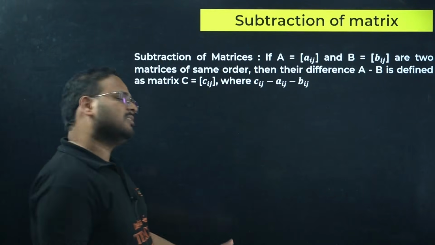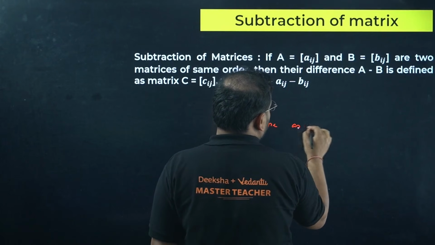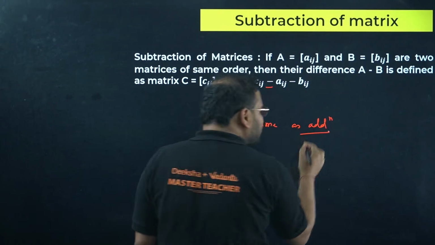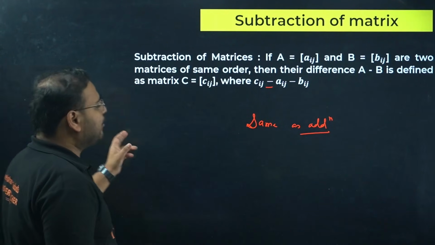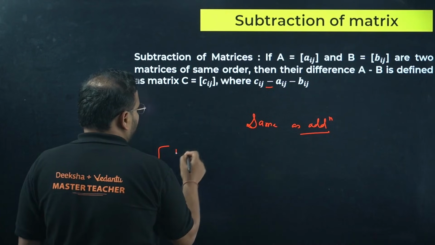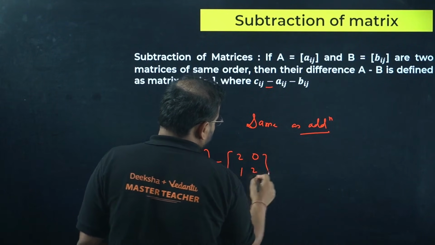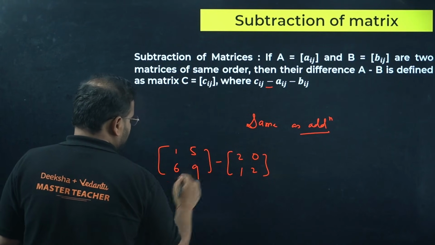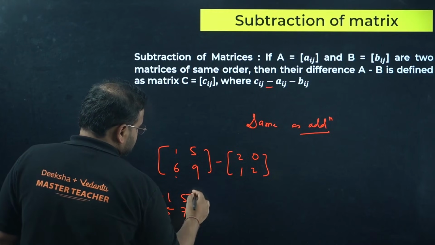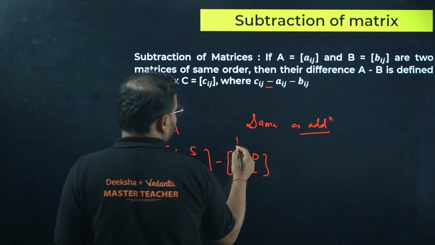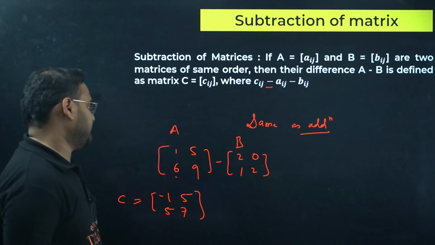Same for subtraction. This is the same as addition. I know you all know that, but I'm revising the entire chapter, that's why I'm not missing out on anything. Okay, how to subtract? Very simple, sir. Corresponding elements. 1569 minus 2012. Can you subtract it? Of course, sir. 1 minus 2 is minus 1, 5 minus 0 is 5, 6 minus 1 is 5, and 9 minus 2 is 7. If this is my matrix A, this is my matrix B, this is my matrix C, C is what? A minus B.